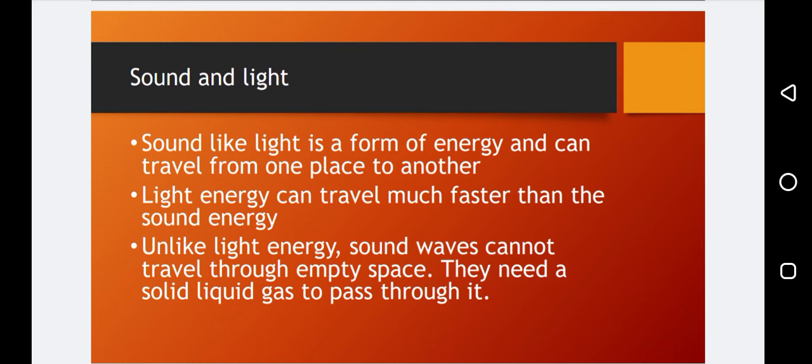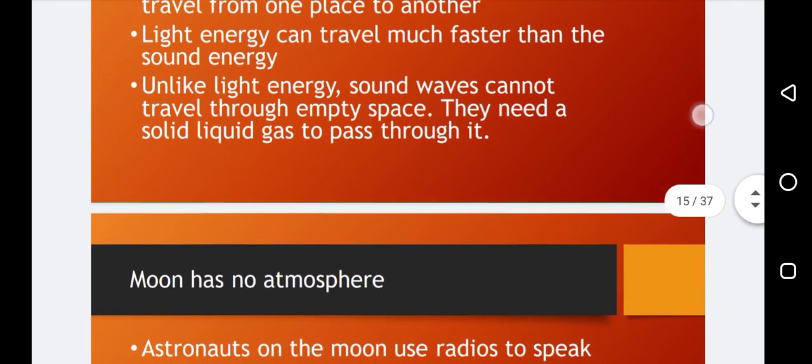Unlike light energy, sound waves cannot travel through empty space. Why can it not travel through empty space? Because there is no molecule in empty space, and we are not able to hear sounds when there is no molecule in the air. Sound travels through the air because in the air there are molecules. So sound cannot travel through empty space. It needs a solid, liquid, or gas to pass through, because these three things have molecules.